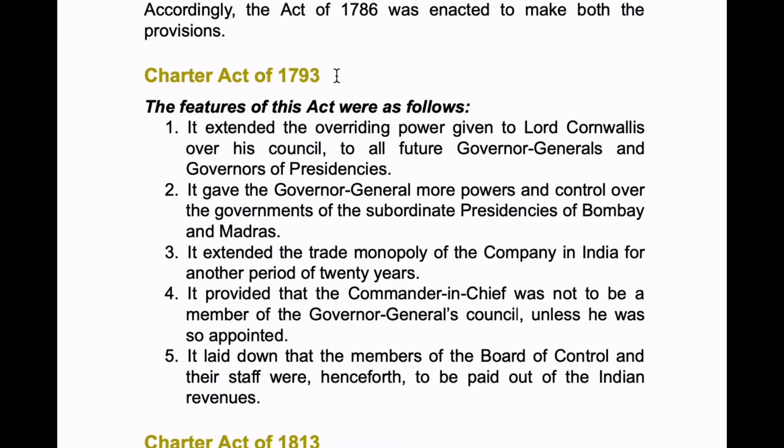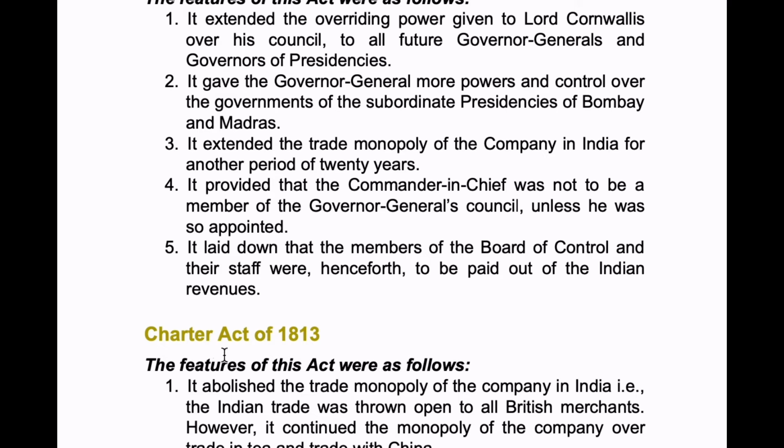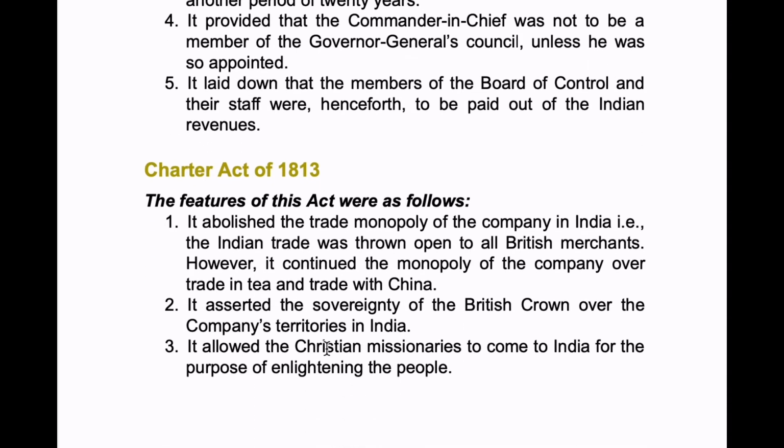We'll get another charter act in 1813. Okay, now yes, 1813 it came, Charter Act of 1813. Again, if you add 20 years here, 1833 another charter act will be there, and if you add another 20 years for 1833, 1853 we have the last series of charter act. Is that clear, guys? So remember like that.